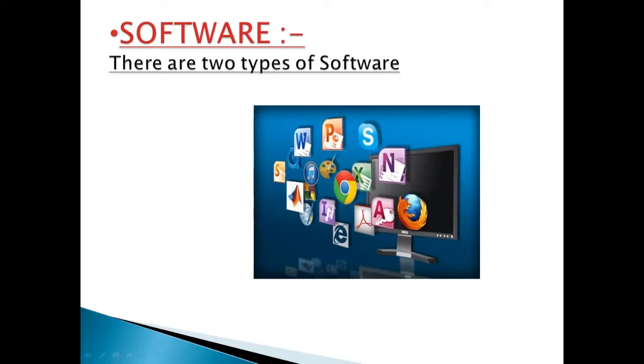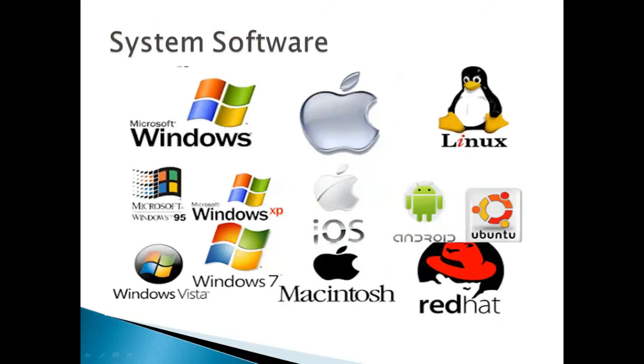Okay. There are two types of software: system software and application software. First one is system software. System software boots the computer. It helps the computer to run a program. It also helps the computer in storing data, receiving input from input devices, and sending the output to output devices. You can say that a system software is a director of the computer.